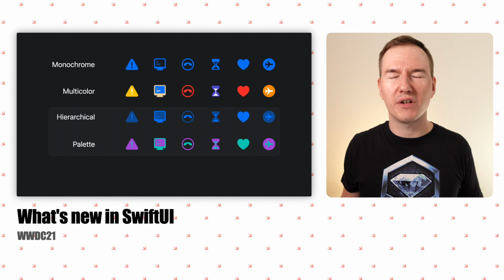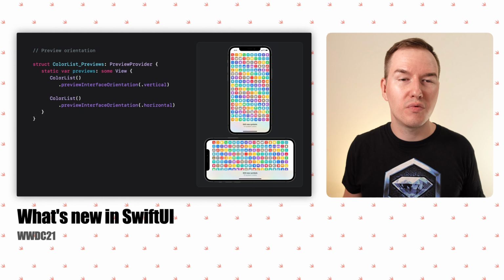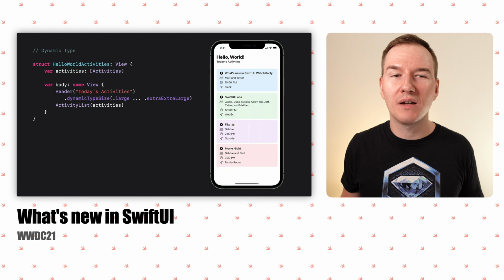There are 2 new rendering modes for SF Symbols. Hierarchical uses the current foreground style to color the symbol and adds multiple levels of opacity to emphasize the key element of the symbol. Palette gives you more control over individual layers of the symbol with custom fills. There's a new preview orientation modifier that allows you to change the orientation of the device in previews. I really like this one, a new API that allows restricting the range of type sizes to keep UI from getting too small or too big.